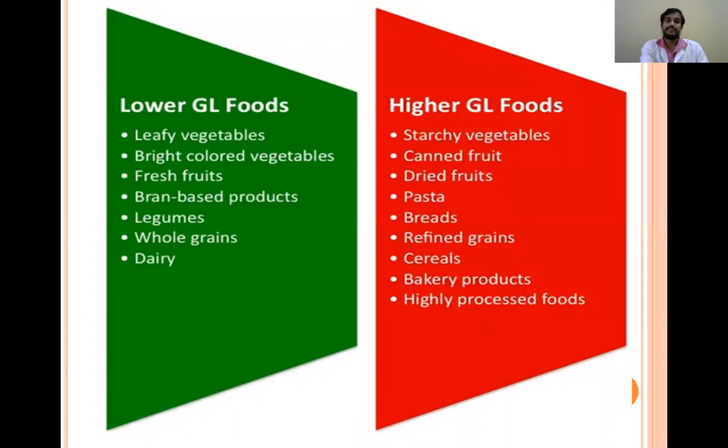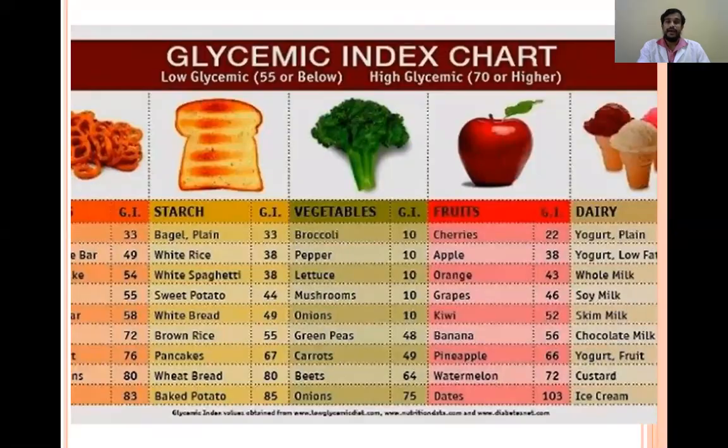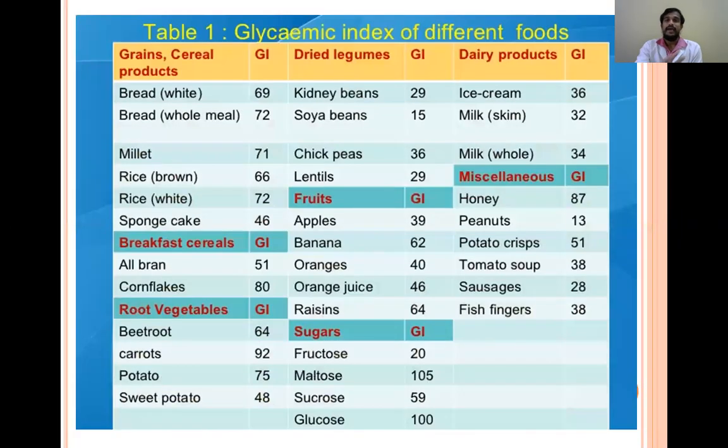So these are the foods which are having high and low glycemic index or glycemic load. You can see regularly used food items. And these are different fruits and vegetables, and how the glycemic index varies. This has been given in ascending order. And this is also a glycemic index chart with different fruits and vegetables. And this is the glycemic index of different foods which are commonly taken.